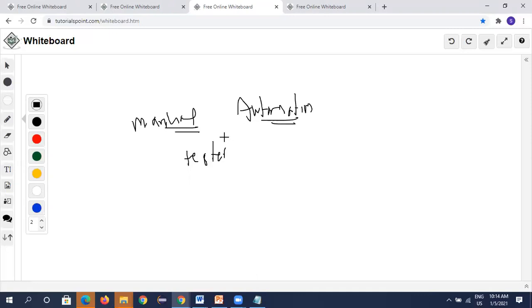In the market, these two are more important, and automation is growing.